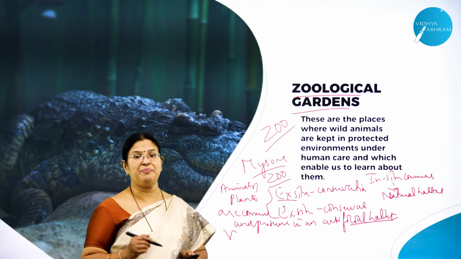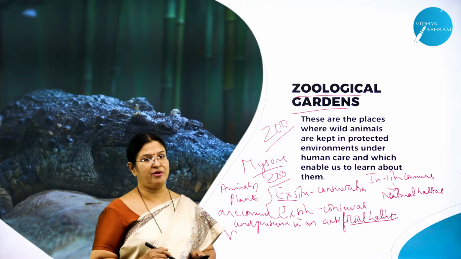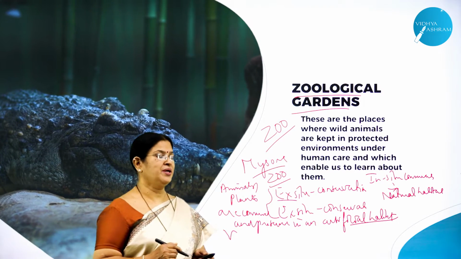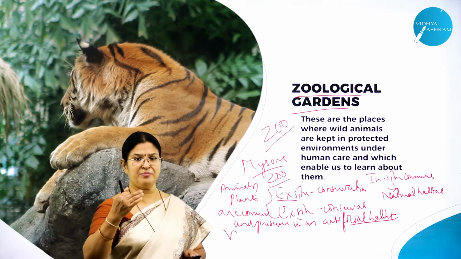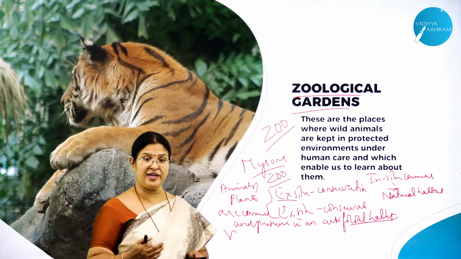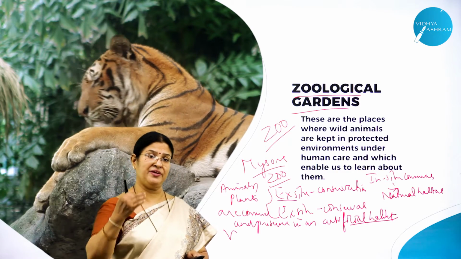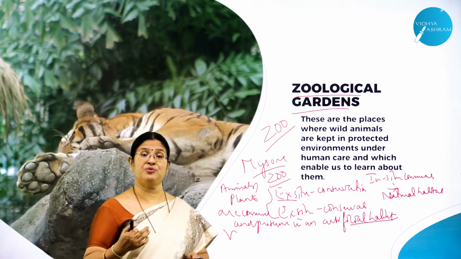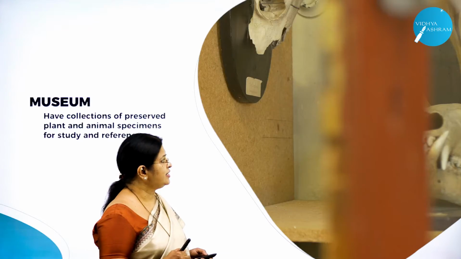So these are the places where wild animals are kept in protected environments under human care, which enables us to learn about them. And even many plants you come across in a zoological garden, where the names of the plants, the scientific name, the common name, when it was collected, all the details would have been given in that particular information, which is also very, very important for us to know about that particular plant, right? Hope you have understood what a zoological garden is.